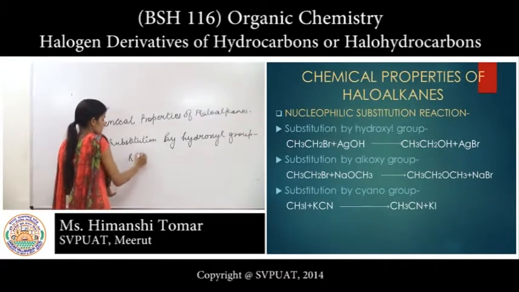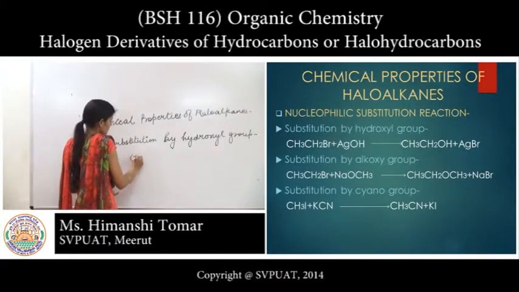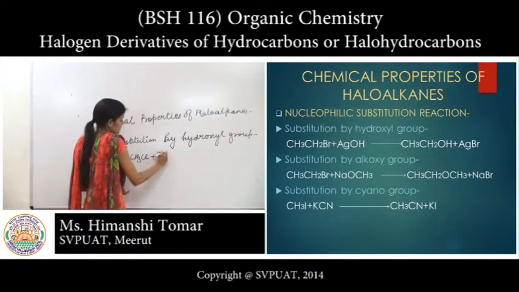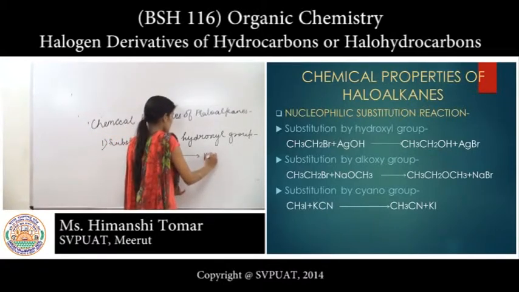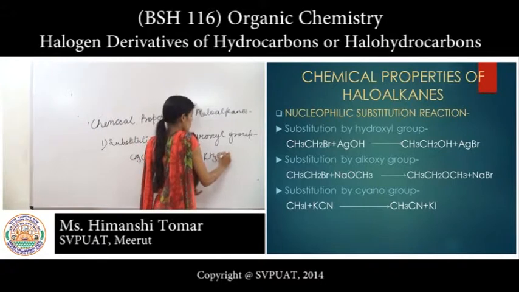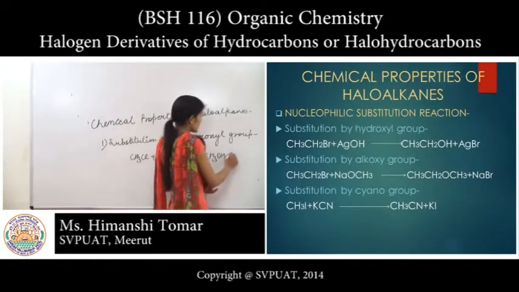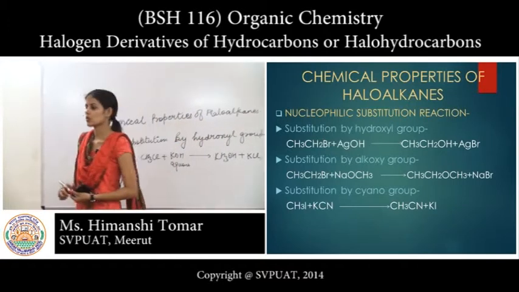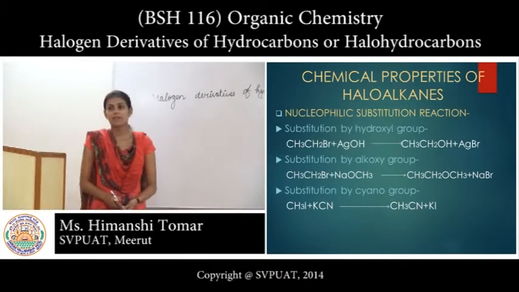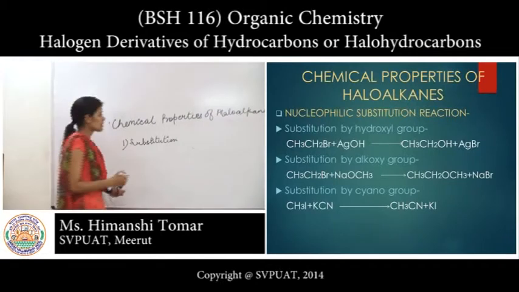RX, meaning CH3Cl, reacts with KOH in aqueous form, gives methyl alcohol or methanol, and KCl is liberated in this equation. Second one is substitution by alkoxy group.